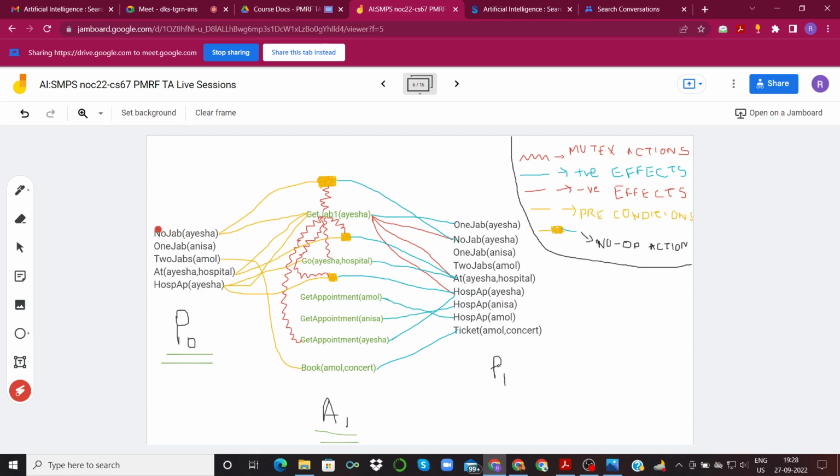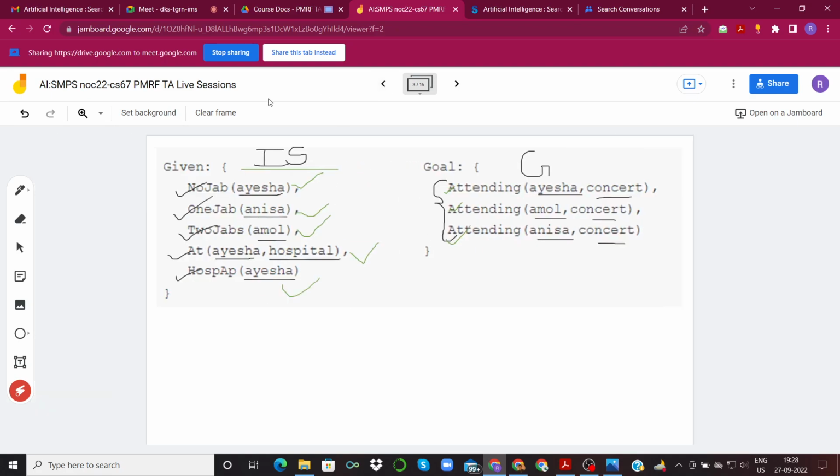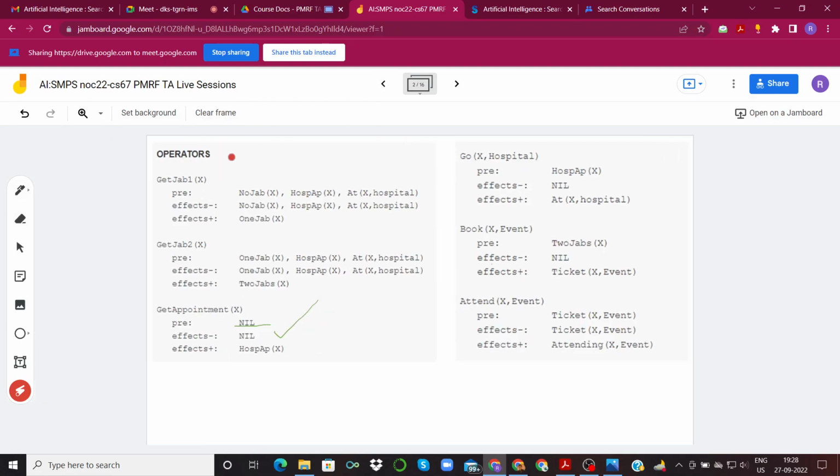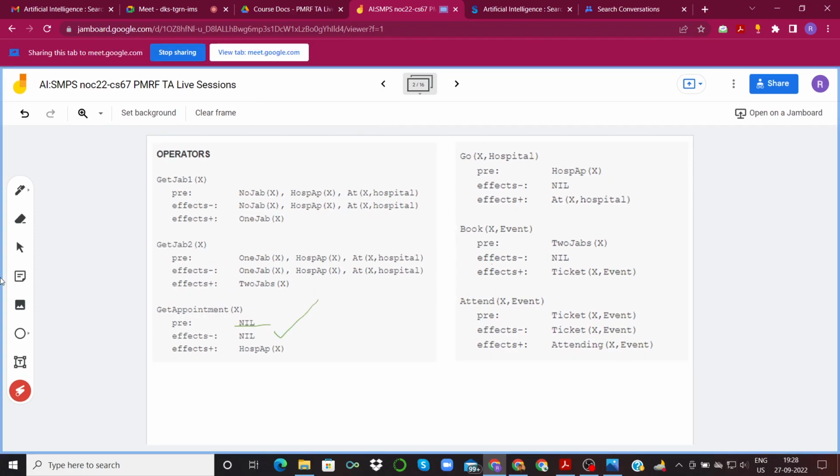Now for Aisha, we are given three pieces of information: no jab Aisha, at hospital Aisha, and hospital appointment Aisha. Based on these pieces of information, the operators that are applicable in this case would be get jab 1, get appointment, and go.